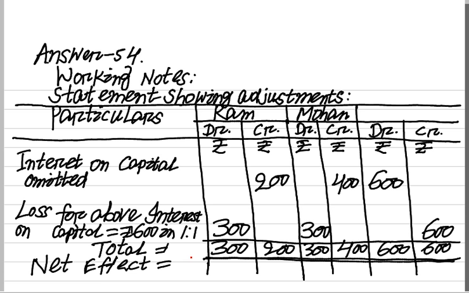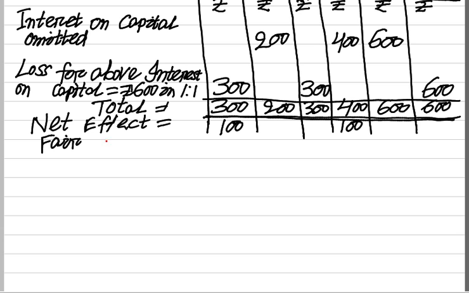Net effect: 300 for Mohan, 300 for Ram. Ram has been debited 300, credited 200, so 100 is again to be debited to Ram. And Mohan has been debited 300, credited 400, so he is to be credited by 100. Then the journal entry will be Ram's capital account debited to Mohan's capital account. These are the working notes. Journal entry.